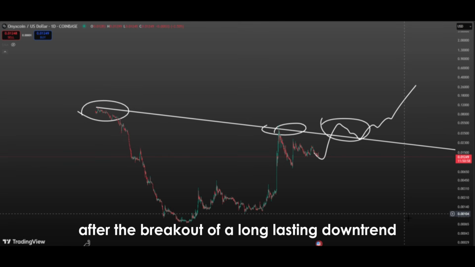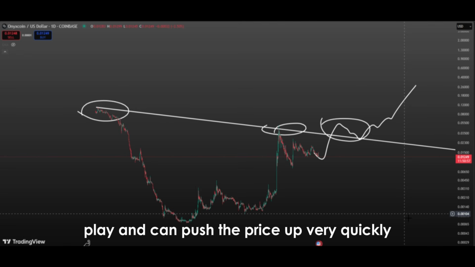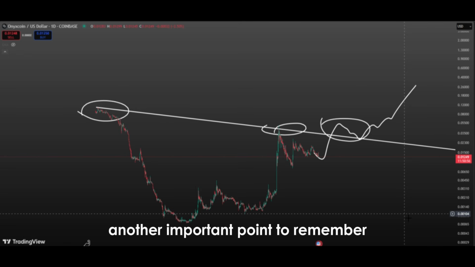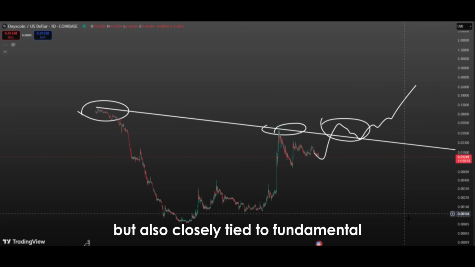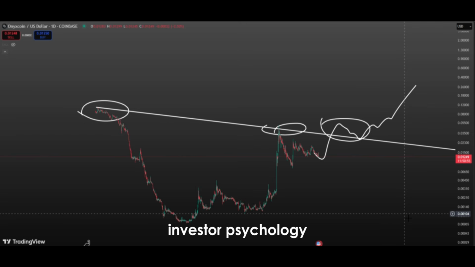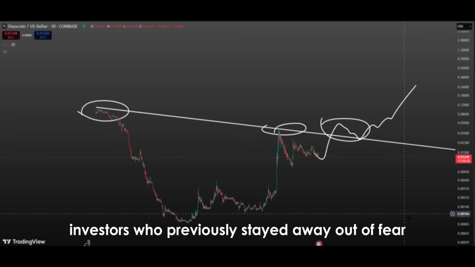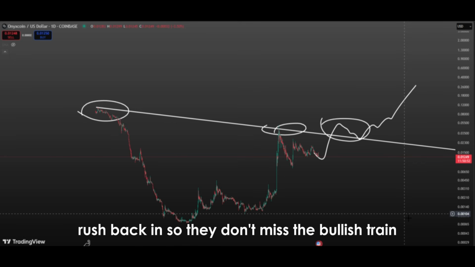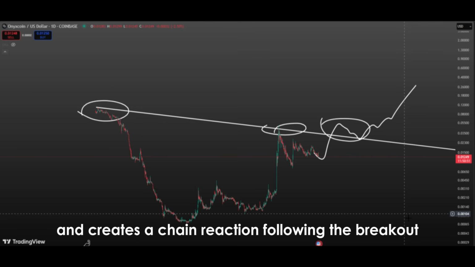Especially after the breakout of a long-lasting downtrend, the pent-up buying pressure comes into play and can push the price up very quickly. Another important point to remember is that a downtrend breakout is not just a technical signal, but also closely tied to fundamental investor psychology. When the market is constantly falling, investors lose hope, sell their assets, or avoid new entries. But when the downtrend breaks, this pessimism is replaced with optimism. Investors who previously stayed away out of fear rush back in so they don't miss the bullish train. This accelerates the price rally and creates a chain reaction following the breakout.